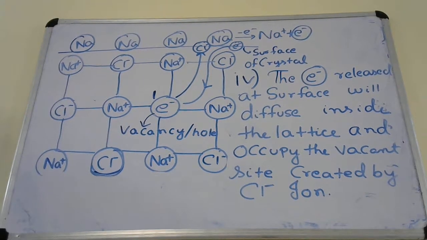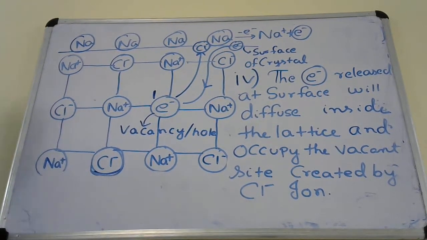Now in the final step, what will happen? What will we write in the final point? Let us see.